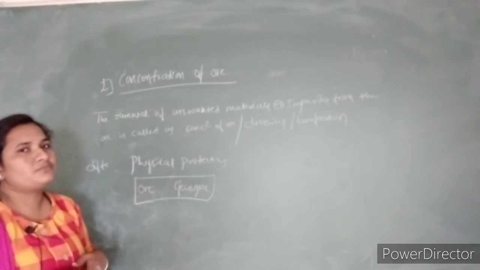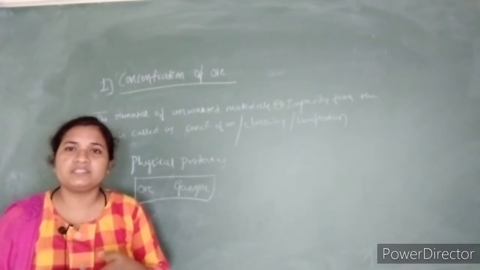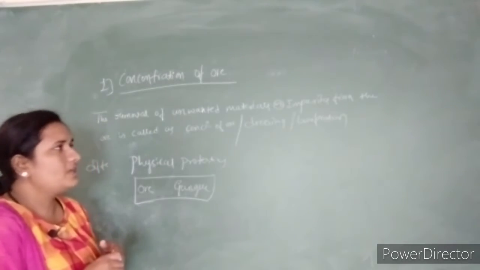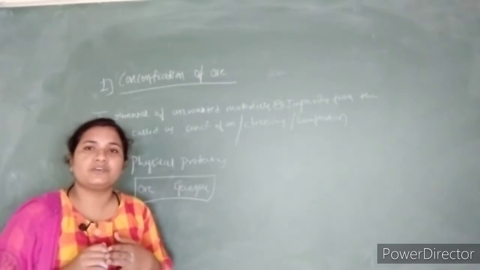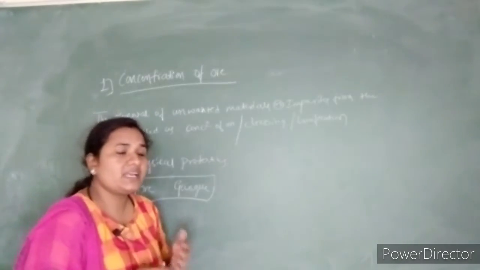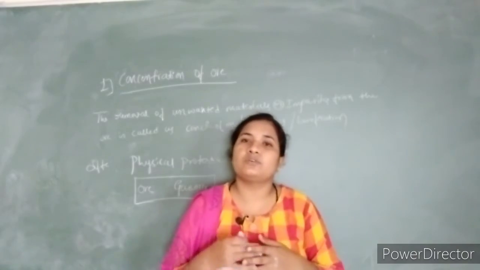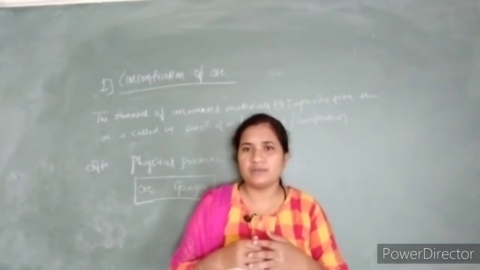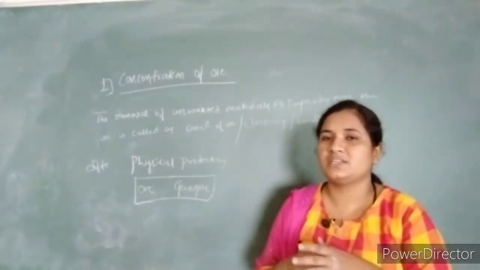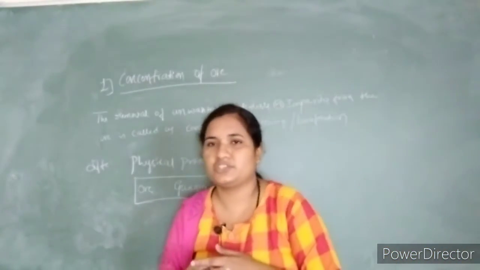For the concentration of ore we have four types. One is hydraulic washing, second is magnetic separation, third is the flotation process, and fourth is leaching. Depending upon which kind of ore we take, through its physical properties we decide which process is suitable for the purification of the ore.